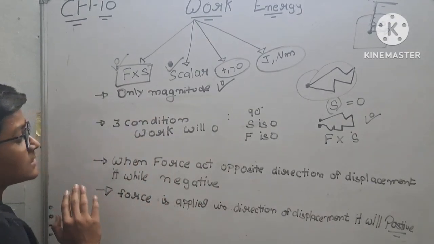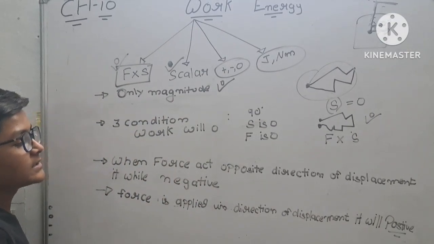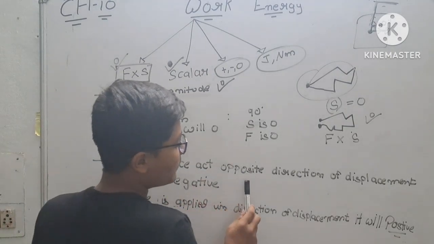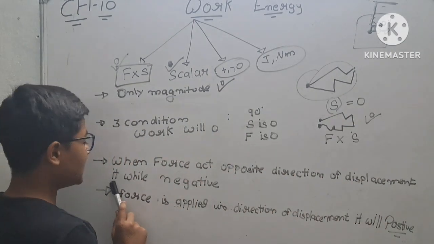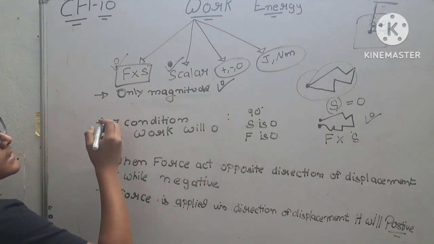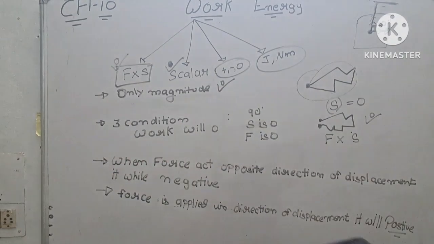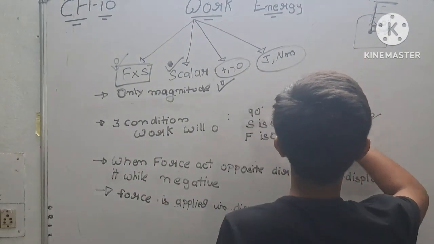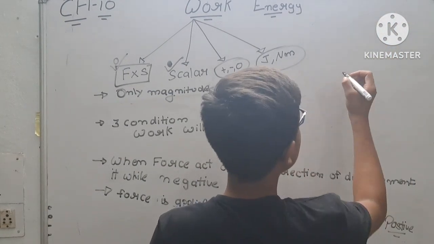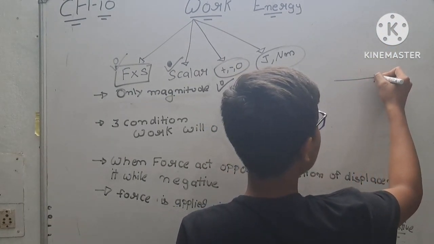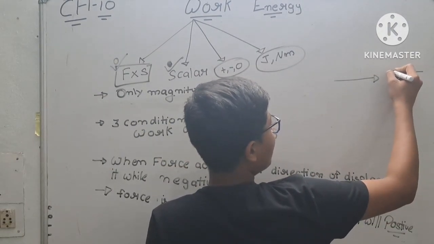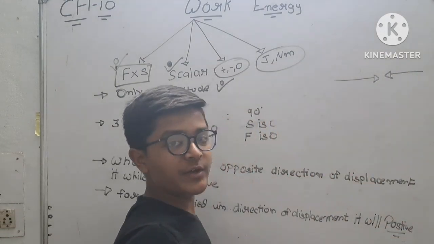Now let's see the two things of work: it can be positive or negative. When force acts in the opposite direction of displacement, it will be negative. Let's take an example. You are going in this way, and the force is applied in the opposite direction of the displacement.